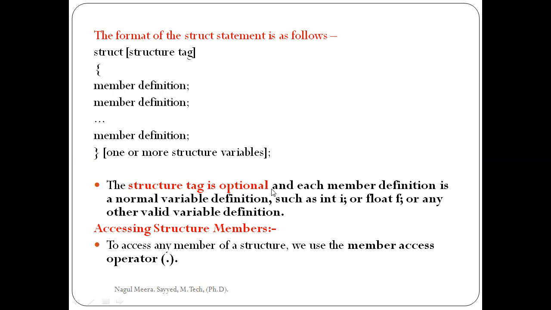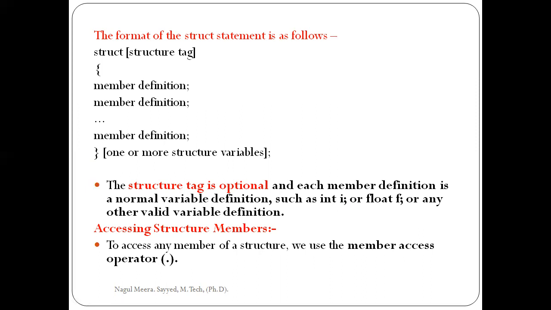Structure tag, nothing but structure name, is optional. Here each member consists of normal variable definitions. Each member definition is a normal variable definition like int i, or float f, or any other variables. Okay? So simply this is the simple example of our structure.